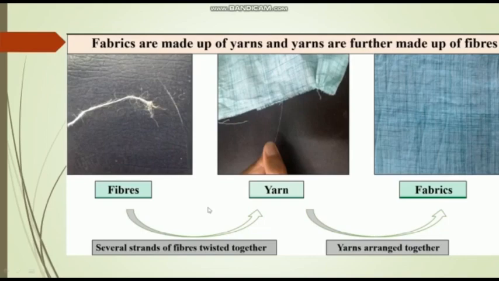This whole thread is a yarn, which is shown in this picture. The person is holding a yarn, and these yarns are arranged together in such a way that a fabric is made. This is the result of arranged yarns. So the fibers are twisted together to make a yarn, and the yarns are arranged together to make a fabric.